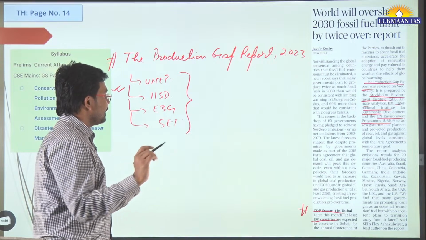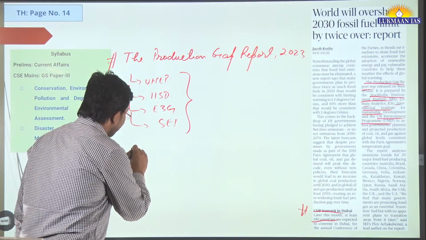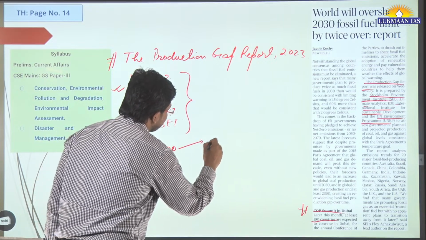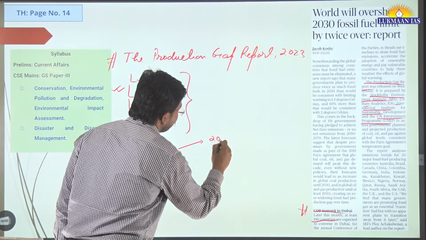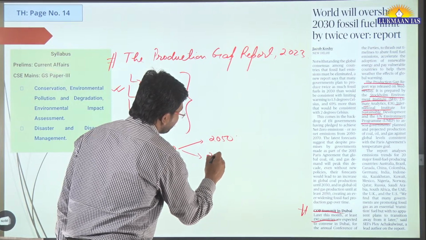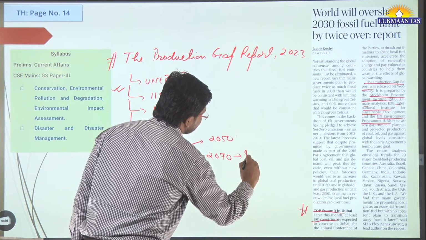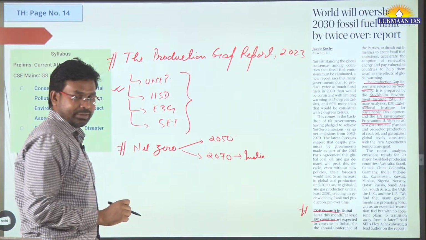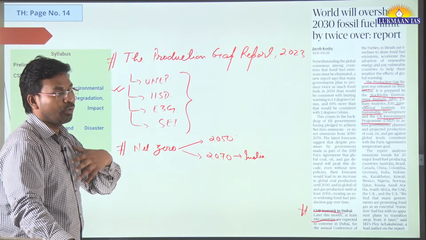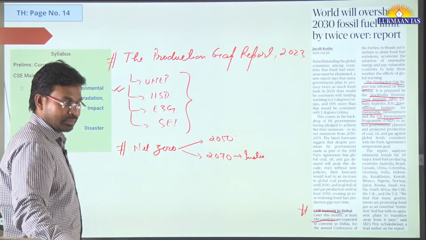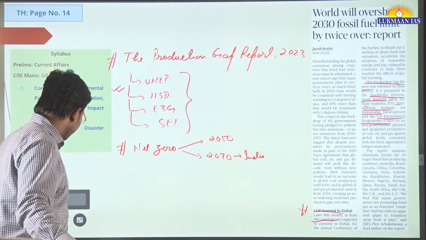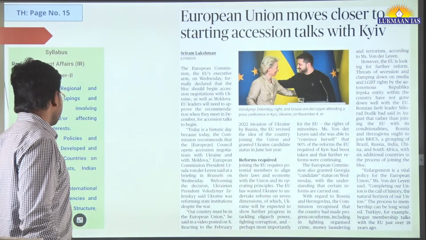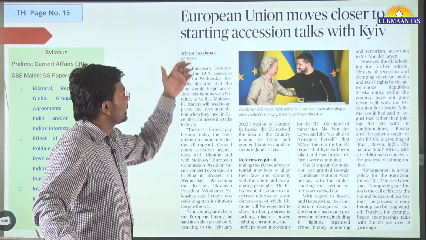And many countries have adopted a target of net zero. So many countries have adopted a target by 2050. Some countries have taken a target of 2070. And India has also taken a target of achieving net zero carbon emission by 2070. Net zero means that if we are emitting carbon dioxide, we should also sink it, or we should also sequester the carbon. This is known as carbon sequestration.